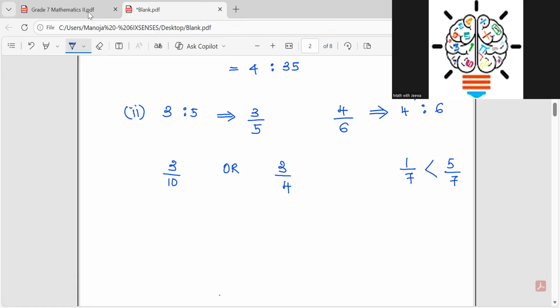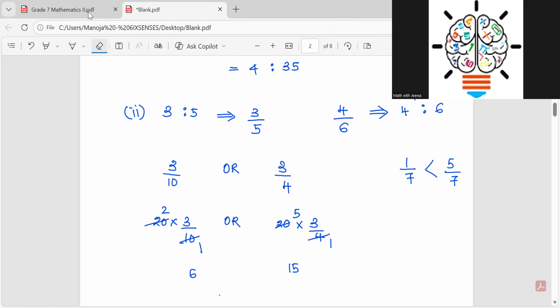And here straight away I get the lowest common multiple, it's 20. And I multiply 20 over 3/10, and then I write the other part as it is, 20 into 3/4. Then I can simplify: 10 times 2 is 20, 2 times 3 is 6, right? And then here, 4 times 5 is 20, 5 times 3 is 15. Now, which one is bigger? The 15 is bigger, right? You can see the 15 is bigger. This is one method.